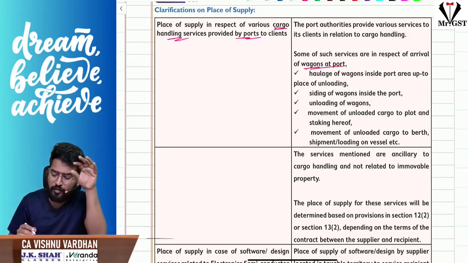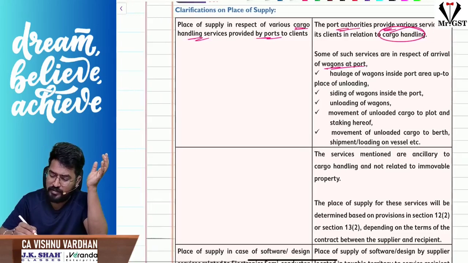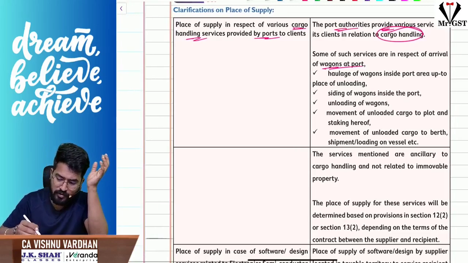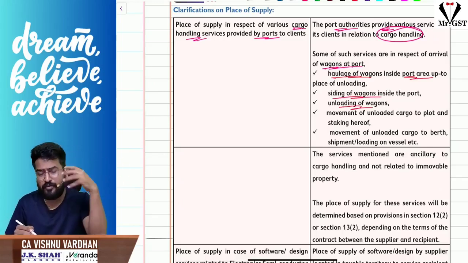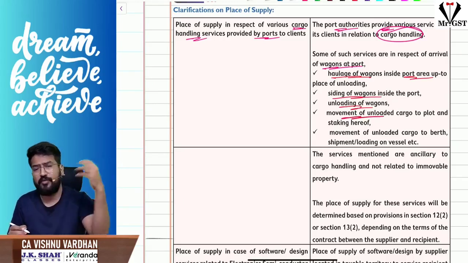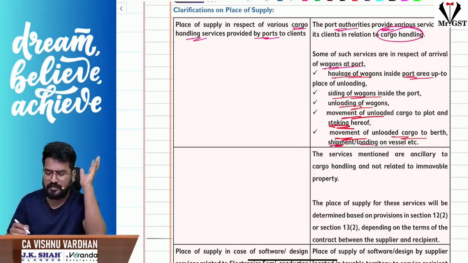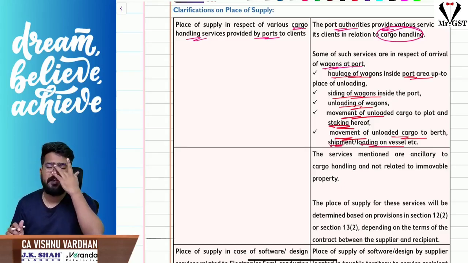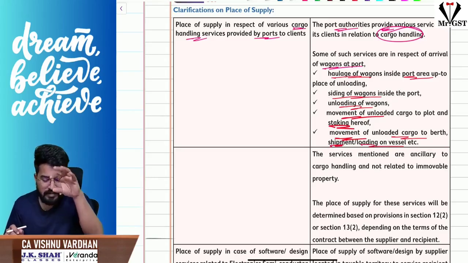See, sir, what the port authorities will do, they will provide you various services with respect to your cargo handling, like haulage of your wagons inside the port area, sliding the wagons inside the port, unloading the goods from your wagons, movement of unloaded cargo to the plot and staking thereof, movement of unloaded cargo to berth, shipment, etc. Like that, they will provide you various services with respect to unloading your cargo from your wagons. Sir, for these things, what is the place of supply?